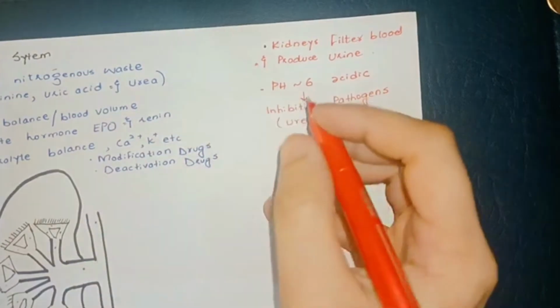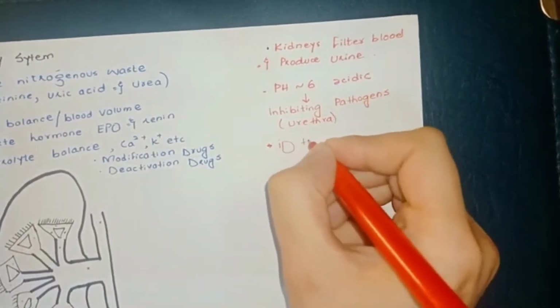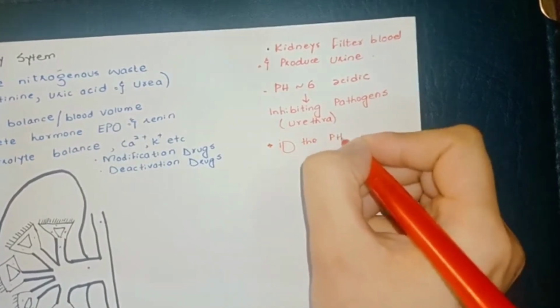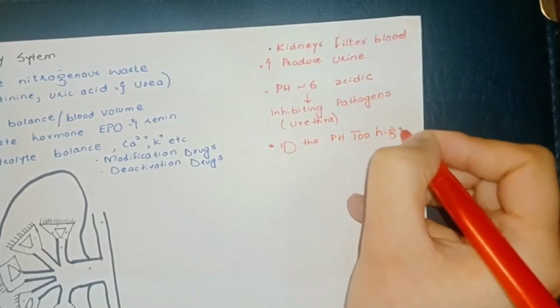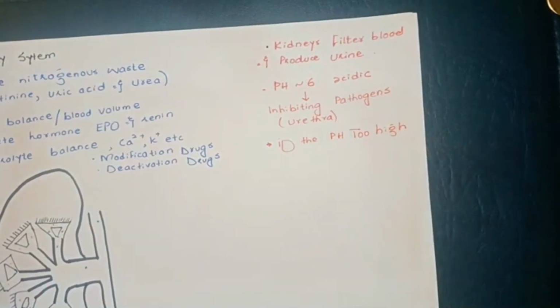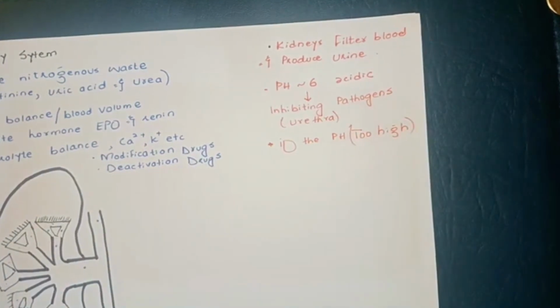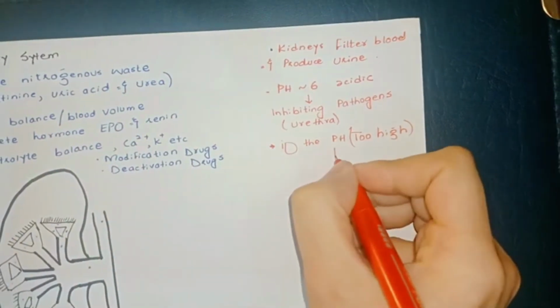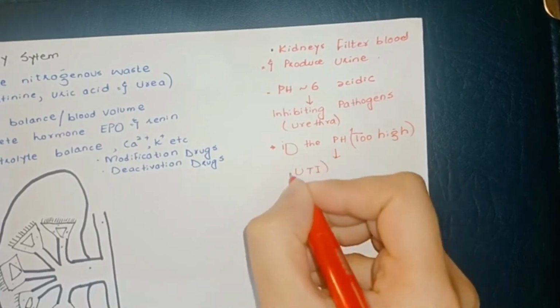If the pH is too high, then what happens? It is a clue that you have a UTI. UTI is a urinary tract infection.